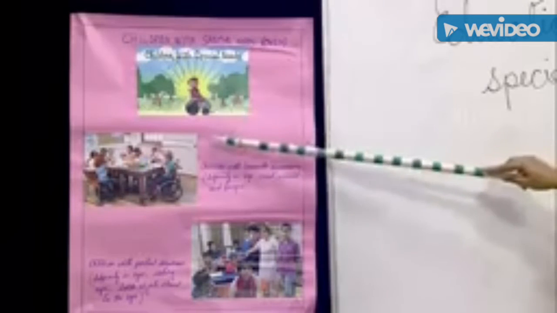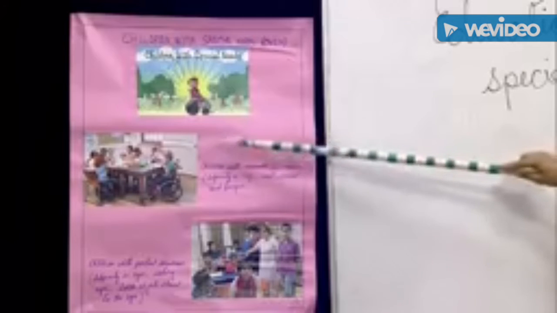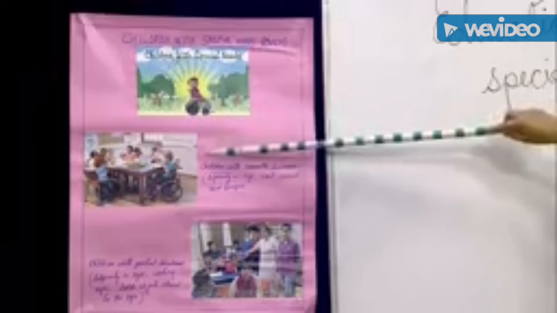Learners, in this picture, I have brought for you some pictures related to the different disabilities of the children. For example, in this picture, I am trying to show you the children with locomotor impairment. The main features of children with locomotor impairment are deformity in their legs, neck, waist and fingers.